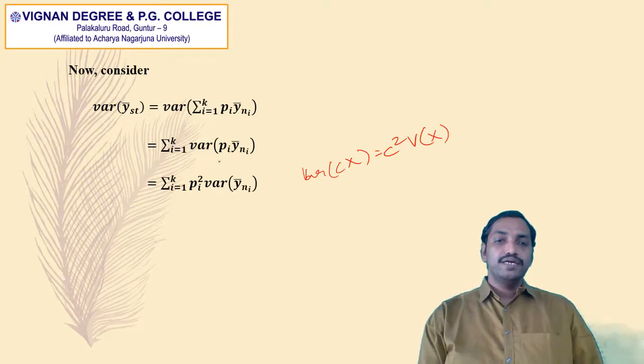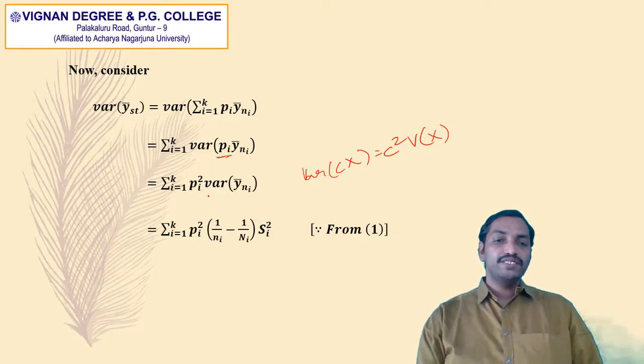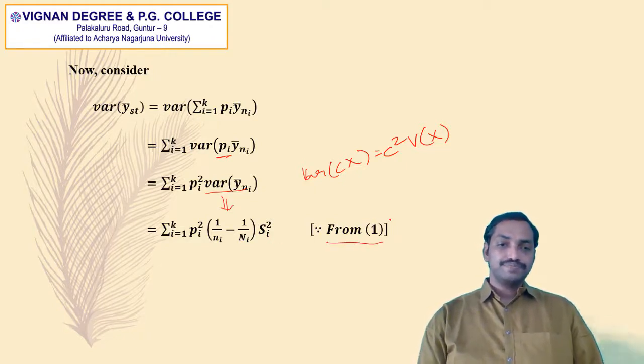So here in place of C we have Pi, so Pi square into variance of Yi bar. That is equal to the summation i equal to 1 to k of Pi square into variance of Yi bar, which can be written as 1 by small ni minus 1 by capital Ni into capital Si square, from equation 1.